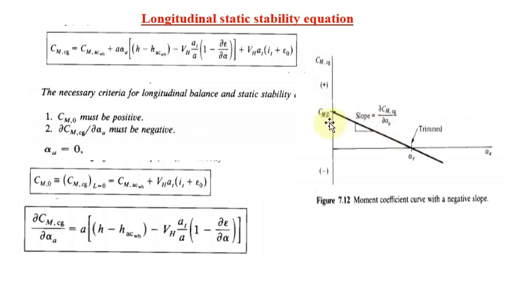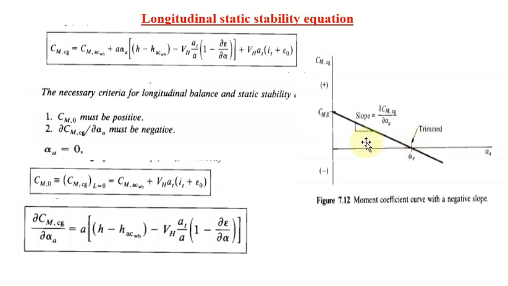In this case CM0 falls on the positive side, and the slope is going in the negative direction. This alpha is called the trimmed angle of attack. These are things we discussed in the part 1 video.